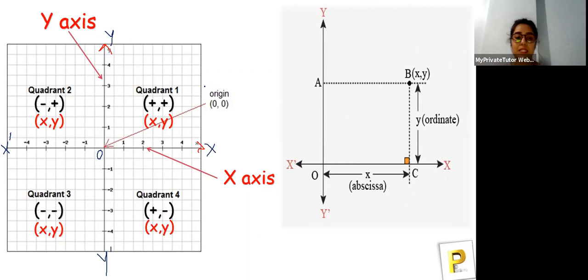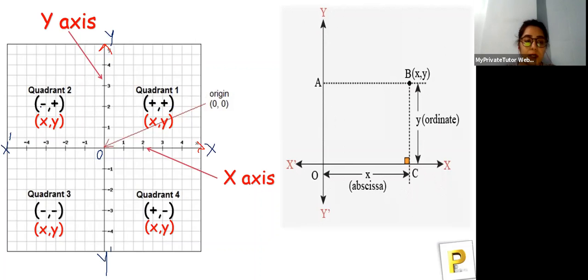So the right hand side is positive x-axis, and the top is positive y-axis. So plus and plus. What are these? These are called the coordinates. X and y are the coordinates. Coordinates are the points at which we locate whatever point it is. So x will always be written at the first place and y at the second place. You can see that x is positive, and y is also positive over here.